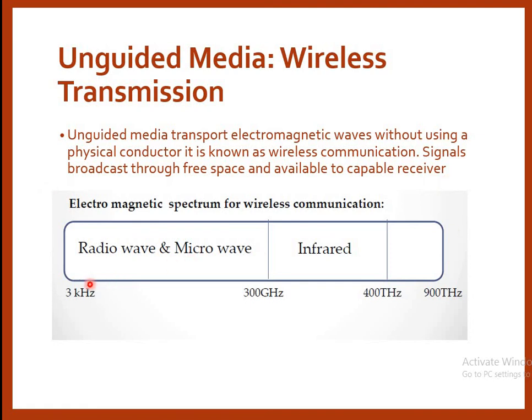So here is a representation of the electromagnetic spectrum of wireless communication. First one is the radio wave and microwave. Second one is the infrared. The range of radio wave and microwave is from 3 kilohertz to 300 gigahertz, and for infrared it is from 300 gigahertz to 400 terahertz.